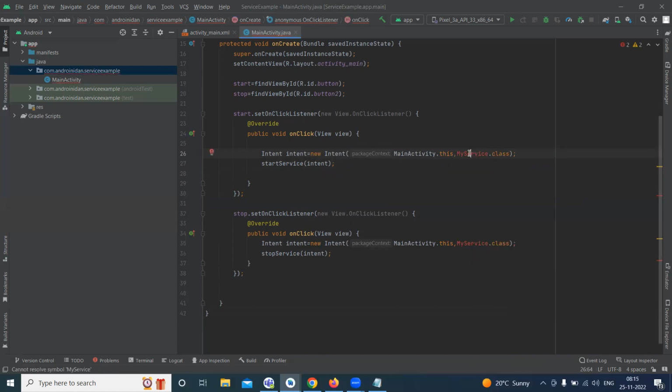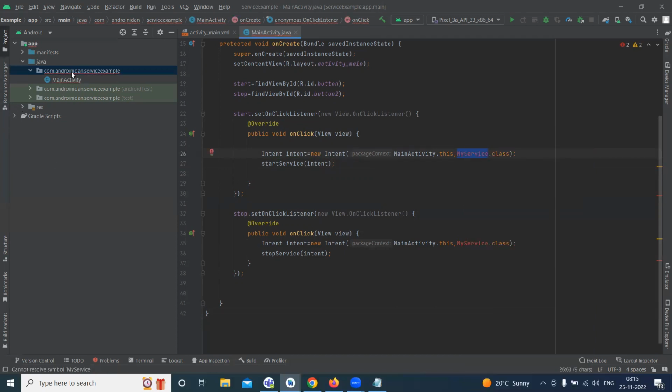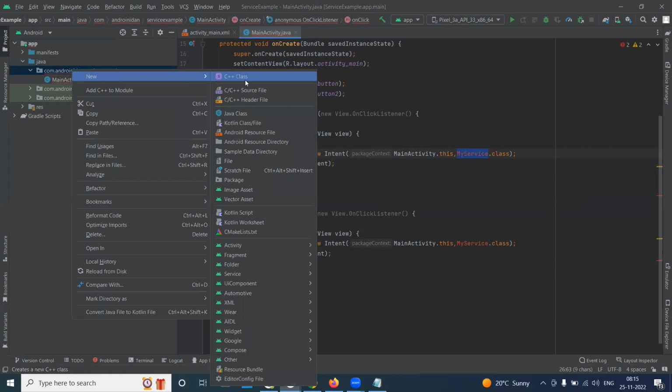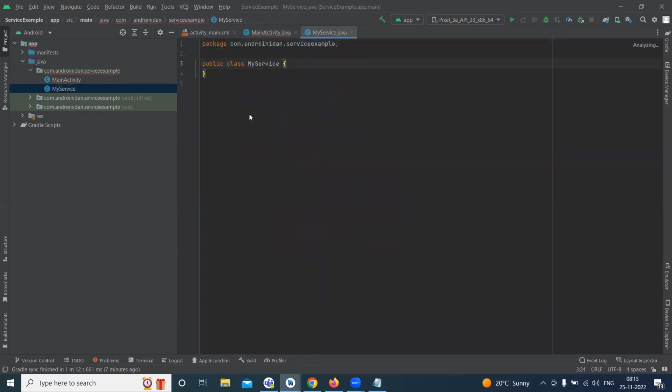So how can I create a new class? So just copy this name, MyService. Okay. So then copy this. From here, I'm creating one new Java class. So that name called as MyService. See, Java class is created like this.